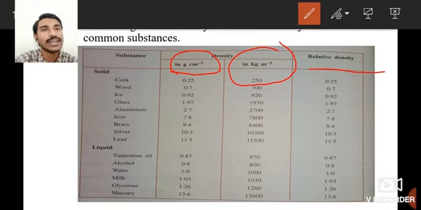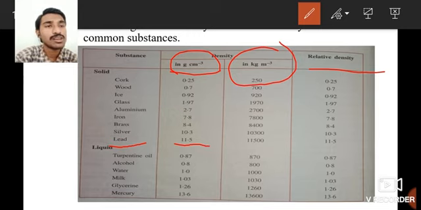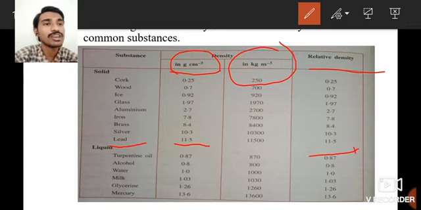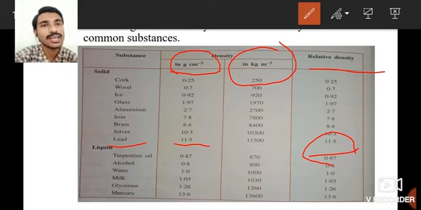Let me take an example of lead here. Lead is a solid substance. It has a density of 11.5 gram per centimeter cube, but observe the relative density. What is the value? It is also 11.5. Here both the values are the same, but density has a unit, while relative density doesn't have any unit.